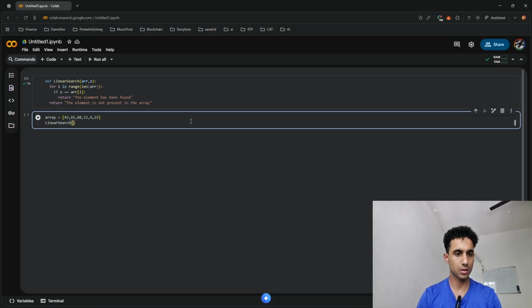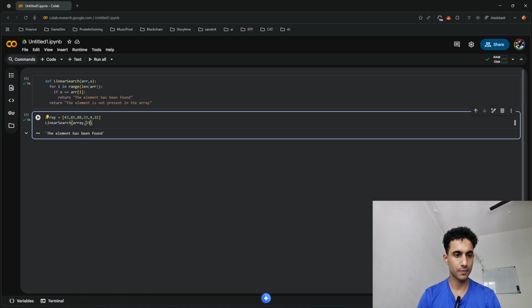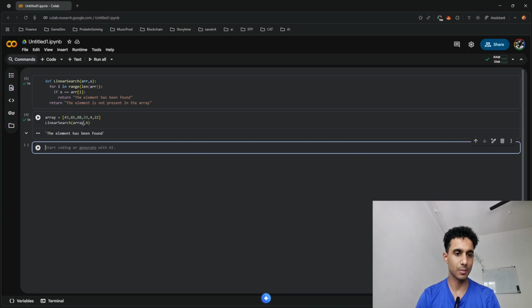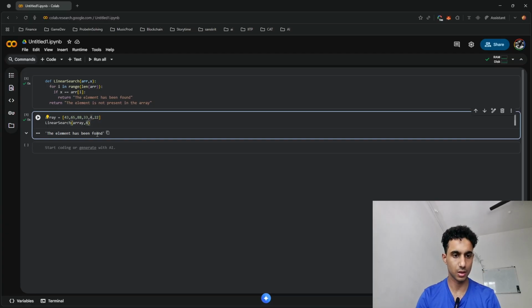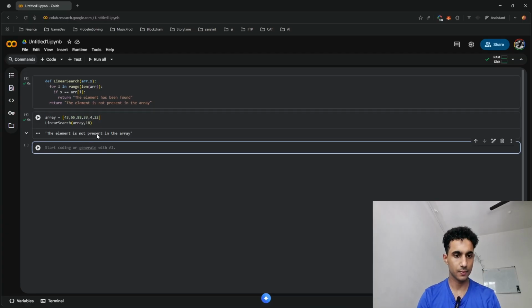In linear search, the name of the array is array, and we want to find which element. Let's find 33 first. The element has been found. Great. Let's try one more. Let's find 4. The element has again been found, but now let's try some other number. 18. Element is not present in the array. So yeah, this is the code. This is the code explanation we did.